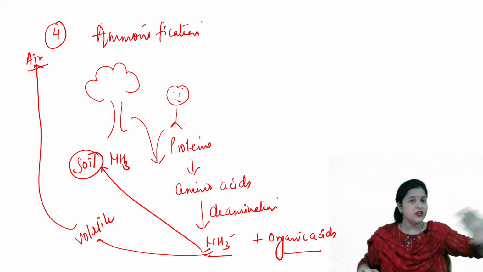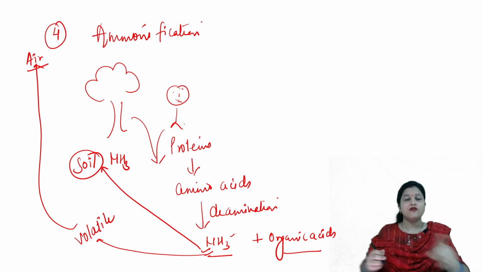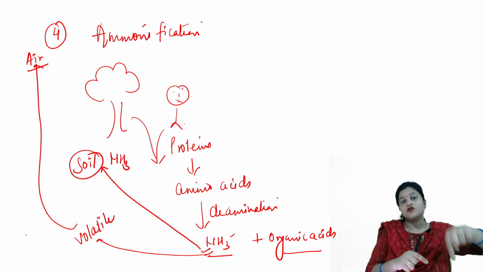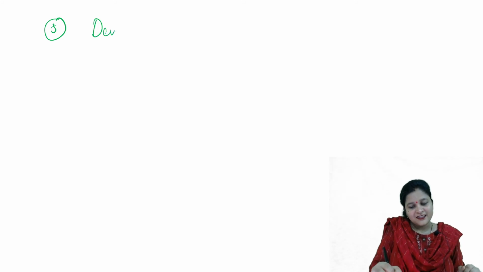Some of the ammonia is volatile and goes back, but some of the nitrate that was formed in the nitrification process is the source to get the nitrogen by the process called denitrification. So, yes, we have the last step of the nitrogen cycle, that is denitrification.